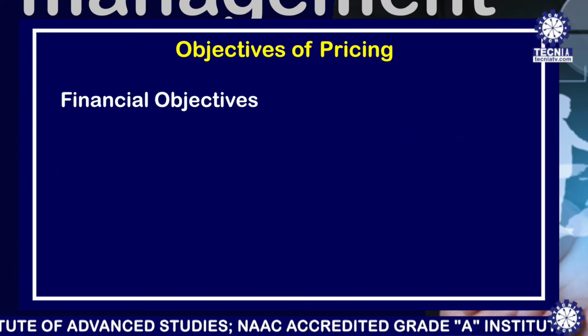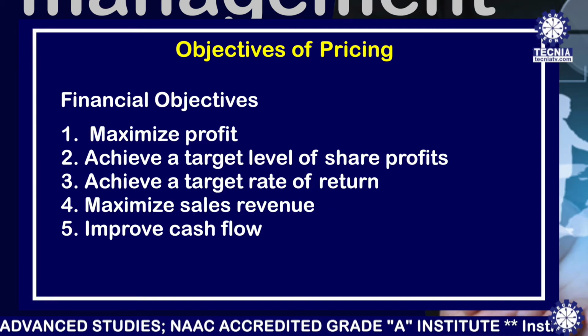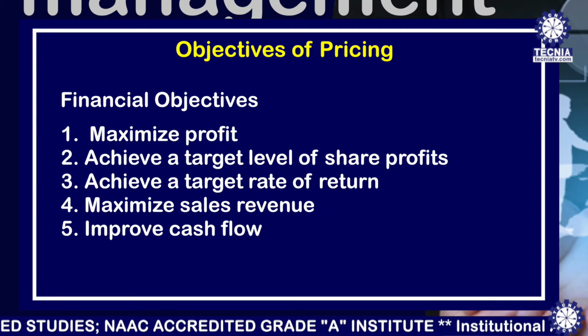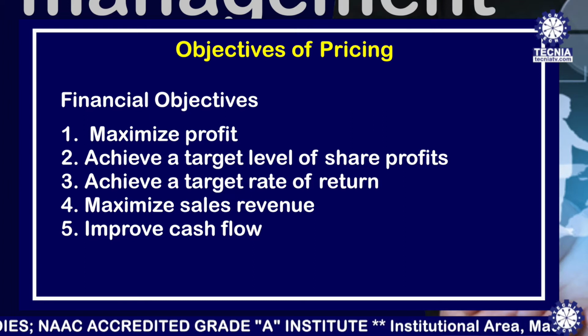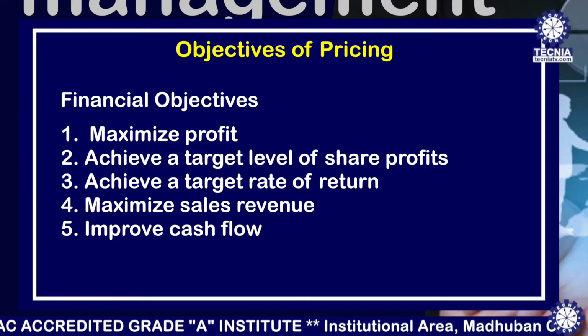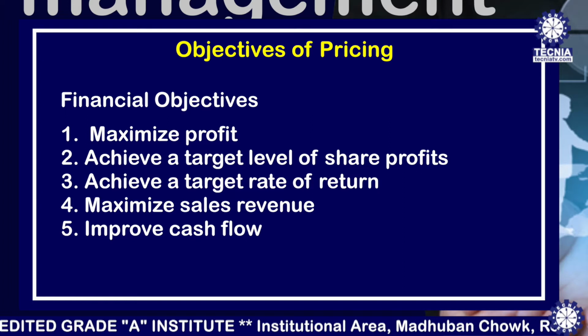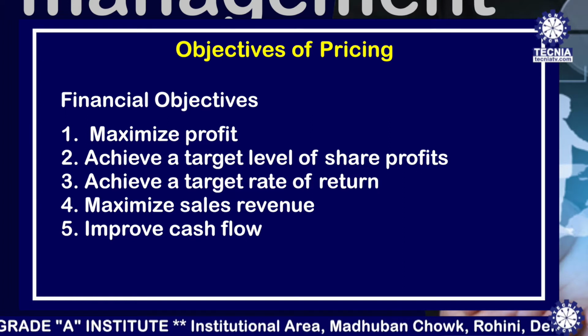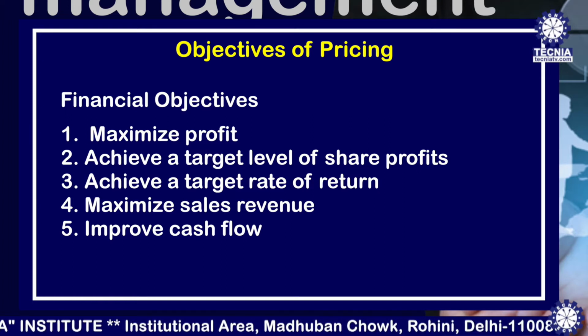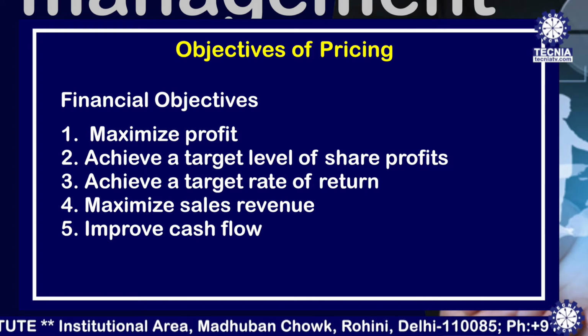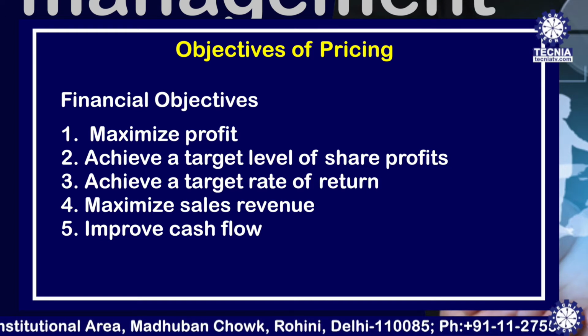Let's discuss financial objectives first, which includes number 1, maximizing profit. Number 2, achieve a target level of share profits. Number 3, achieve a target rate of return. Number 4, maximizing sales revenue. And number 5, improve cash flows.